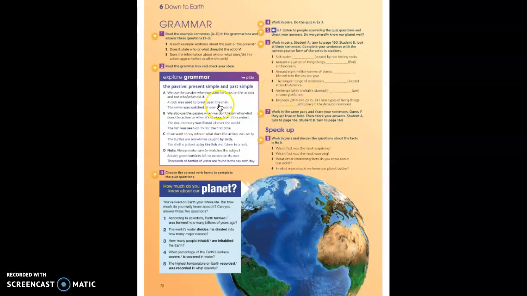In the C part, you've got, if we want to say who or what does the action, we use by. And the last part, the D one, this note, always make sure be matches the subject, okay? How to use the subject. On this page, you are going to do all the exercises, even if they ask you to do them with a friend.